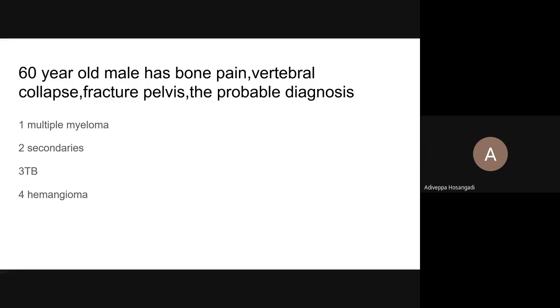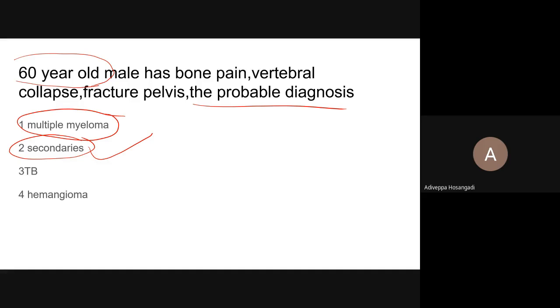A 60-year-old male has bone pain, vertebral collapse, fracture pelvis. The probable diagnosis is multiple myeloma. Yes, it could be multiple myeloma or it could be secondaries. Because he is beyond 60, first you consider secondaries.